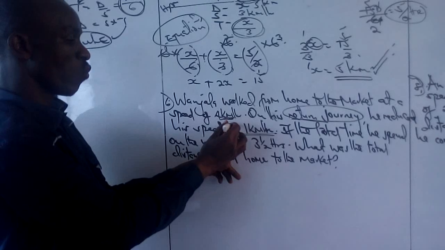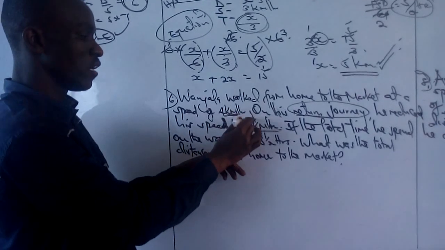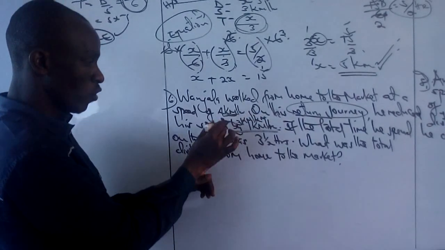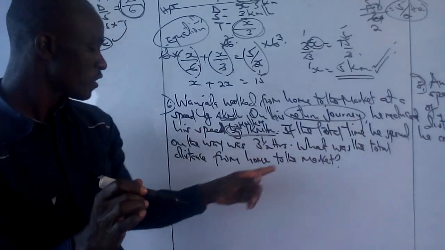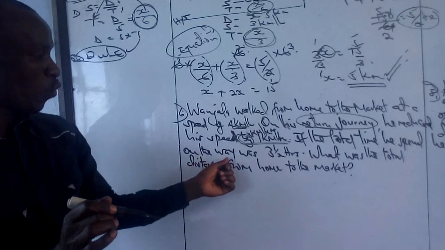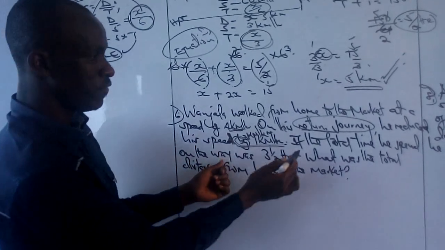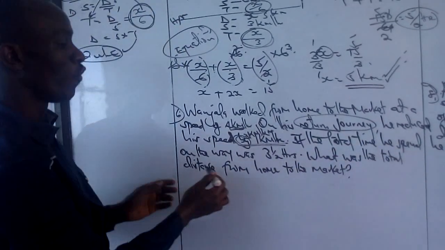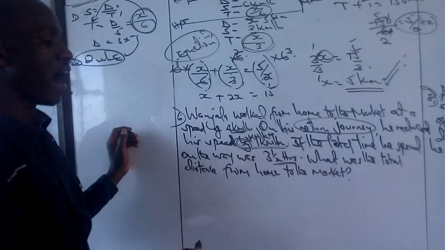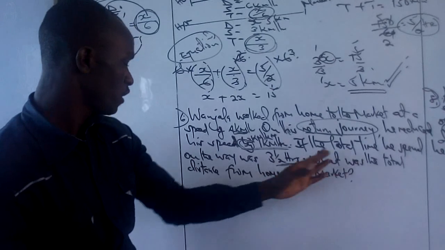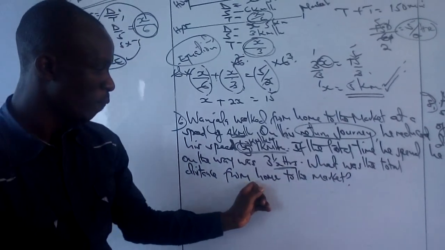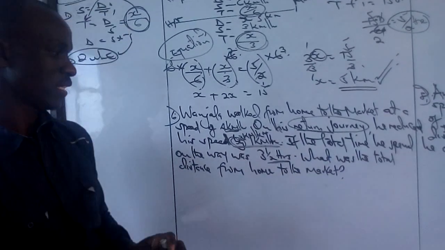This simply means he traveled at 3 kilometers per hour because of the word by. So, if the total time taken on the way was 3.5 hours. So we have speed, we have time. What was the total distance from home to the market?